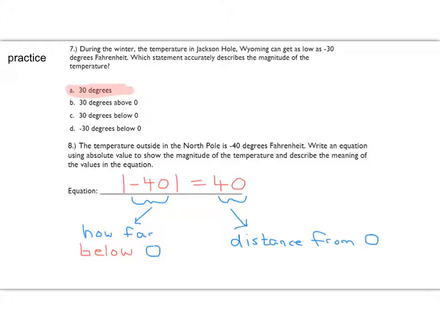They're saying the temperature in Wyoming can get as low as negative 30 degrees Fahrenheit. So you might think that the answer is 30 degrees below 0. However, the question is asking for the magnitude of the temperature. Now, we haven't talked about what this word means, but magnitude is also another way to talk about absolute value. It just wants to know how far from 0 the number is. So magnitude is how far from 0?